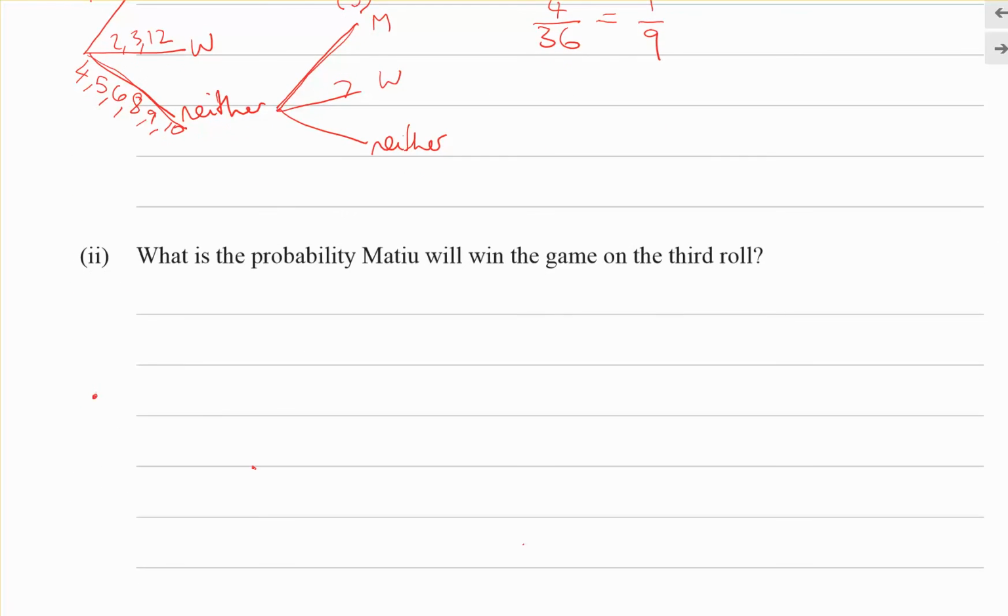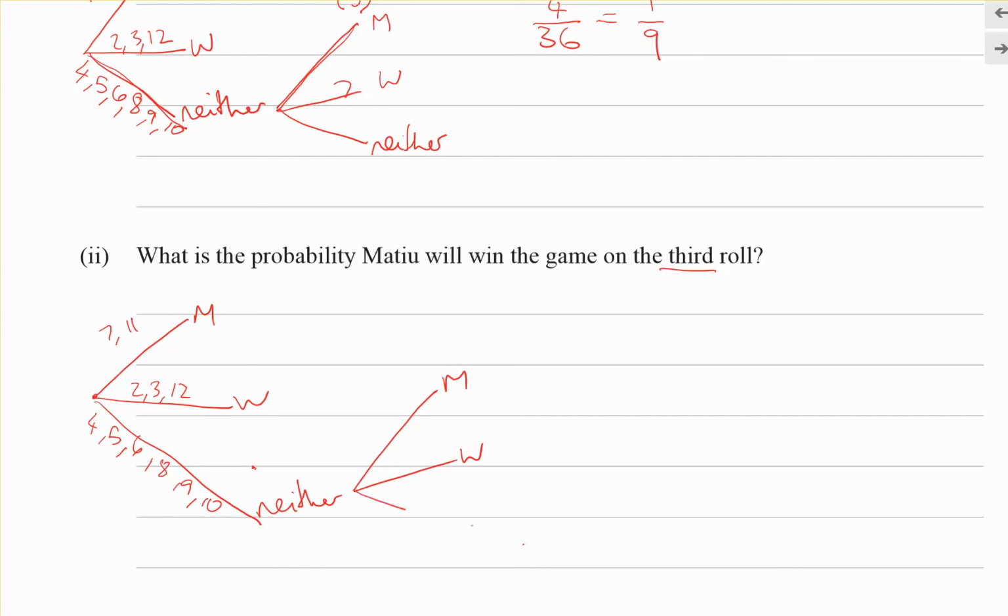So if we go back to our tree, 7 or 11 Matthew wins, 2, 3, 12 Whetū wins, 4, 5, 6, 8, 9, 10 neither. Right, and they're going to the third roll, so this must have happened.